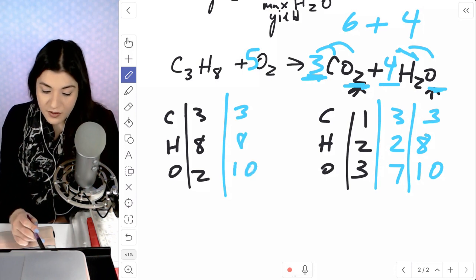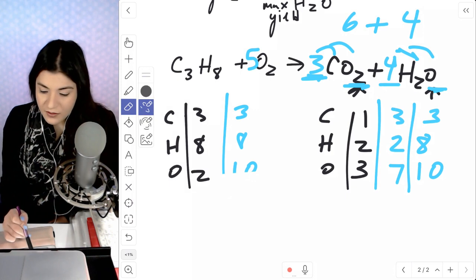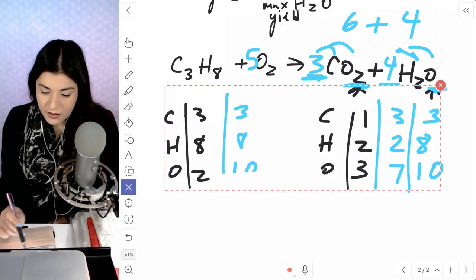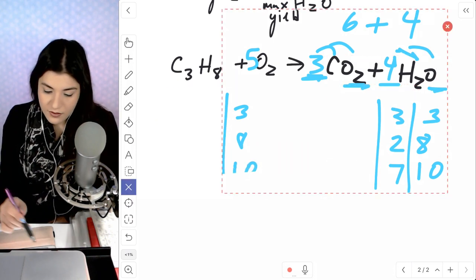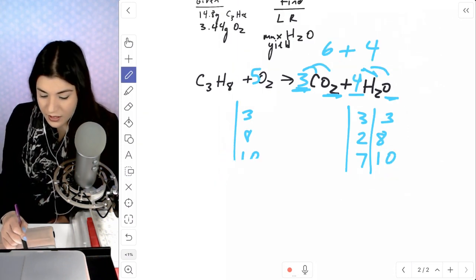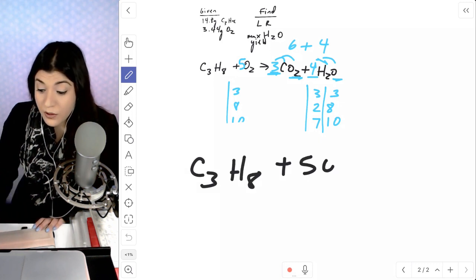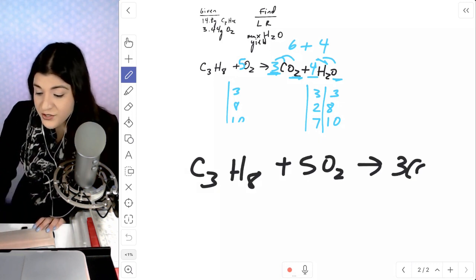Okay, so let me erase this chunk, and then let's see what else we got. Don't think it's going to let me. Okay. I'm going to move on to, here, let me rewrite this. This is going to be our balanced equation that we will have to use to pretty much do stoichiometry again.